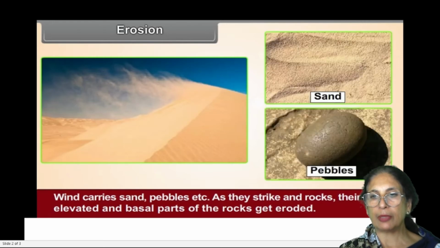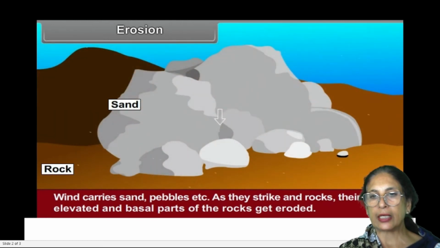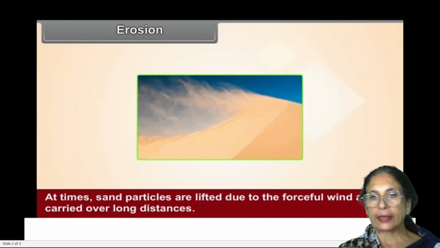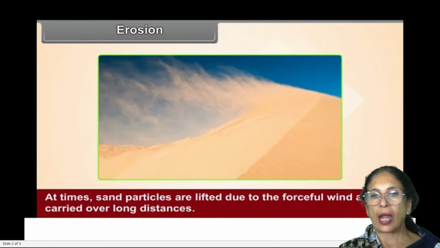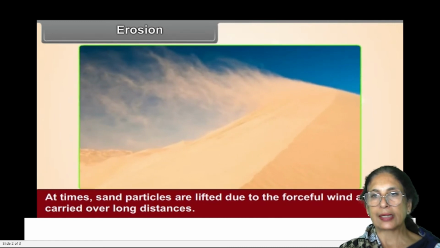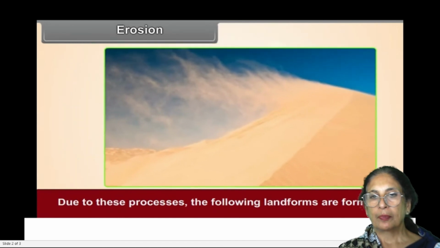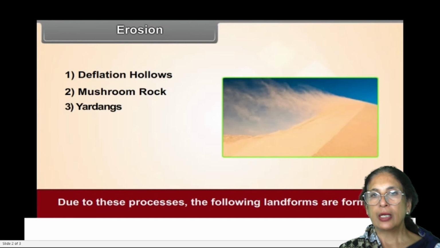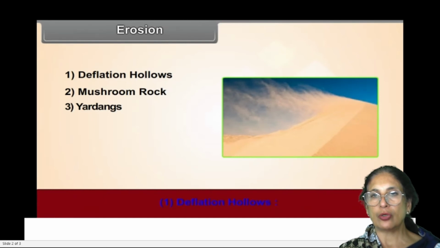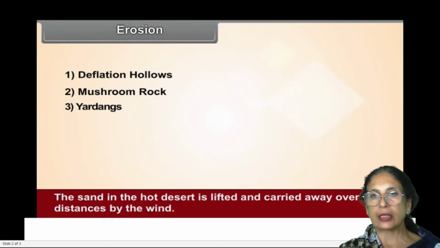Erosion. Wind carries sand, pebbles, etc. As they strike the rocks, they are elevated and the basal parts of the rocks get eroded. At times, the sand particles are lifted due to the forceful wind and are carried over long distances. Due to these processes, the following landforms are formed: deflation hollows, mushroom rocks, yardangs.